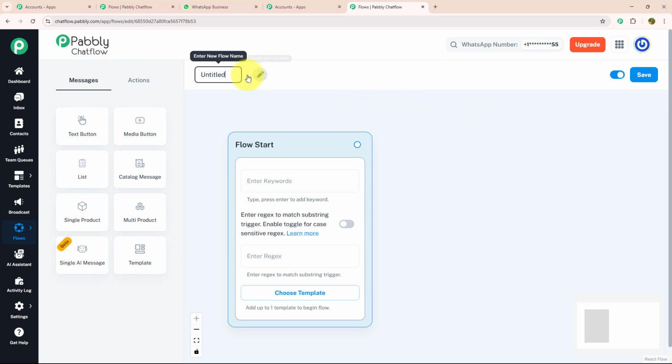As we are making this chatbot for a private chef, I'm going to name it accordingly as WhatsApp chatbot for your private chef business. Now, after giving a meaningful name, we need to know about three main features which are given inside the flow start: keywords, regex and choose template. Let's see each feature individually.